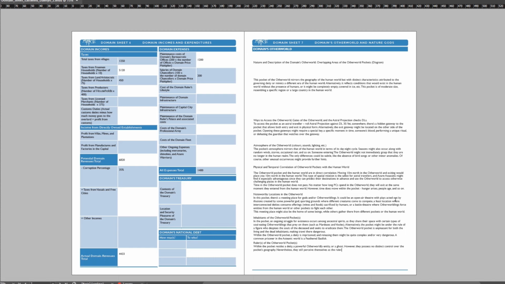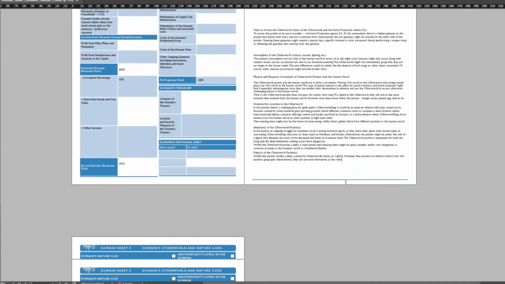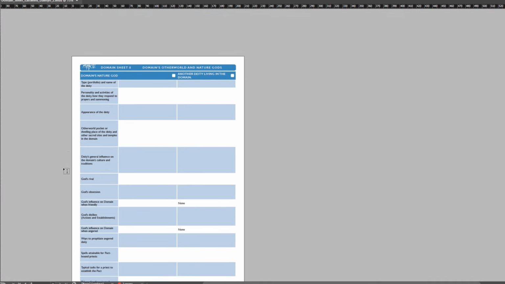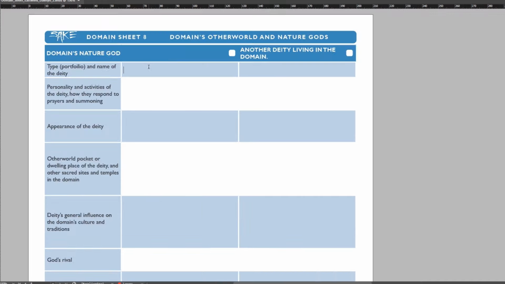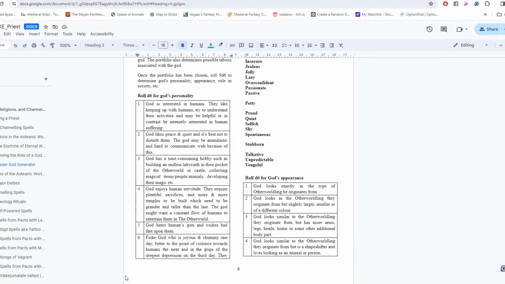So let's generate the nature god. As the region is mountainous and so is its other world, let's choose the god's portfolio to be mountain god, and red Oni would be a suitable base creature. And let's get rolling. Again, we roll 9 times, d6, and personality 4.